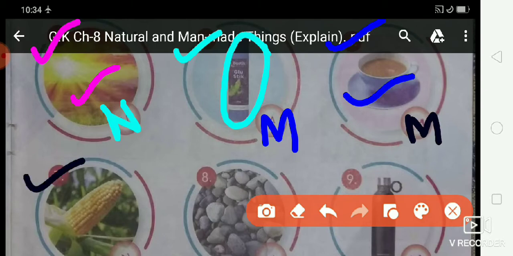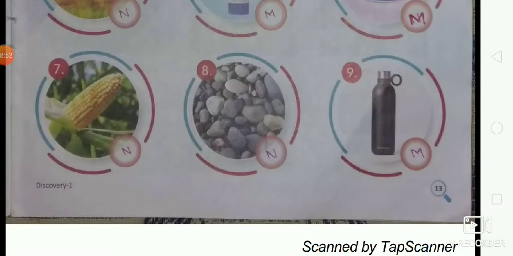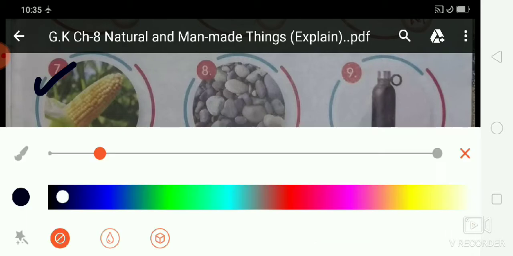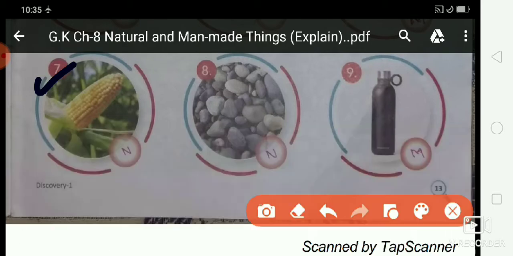Now seventh one. Look at the picture and seventh one. Maize. What is this? Is maize a natural thing or a man-made thing? Write your letter M or N. So write your letter N. Why? Maize is a natural thing. Okay. So write the letter N. Is that clear, students?